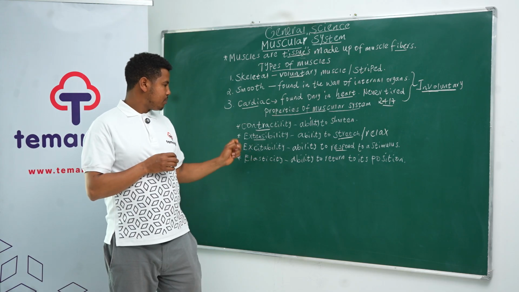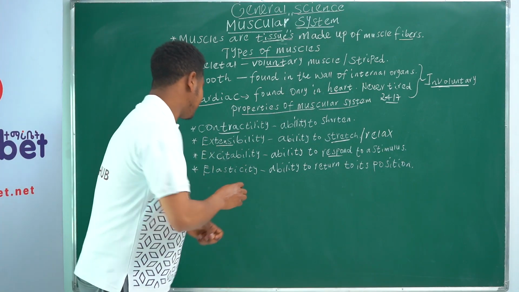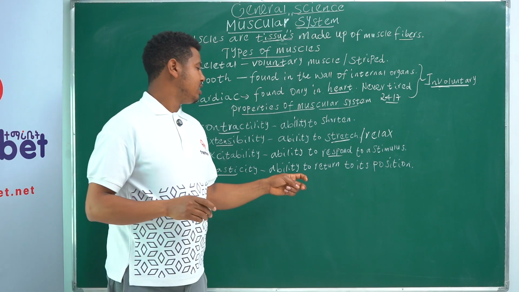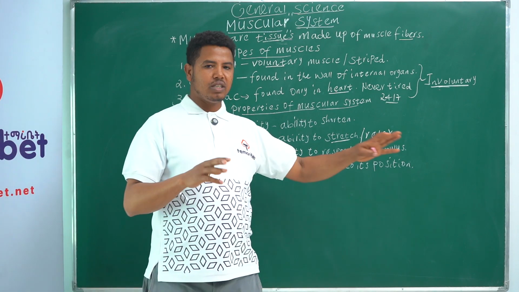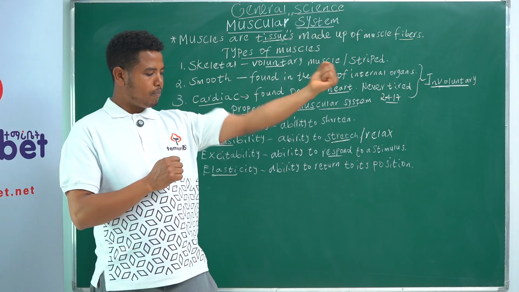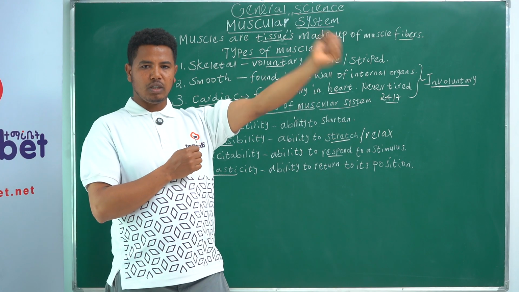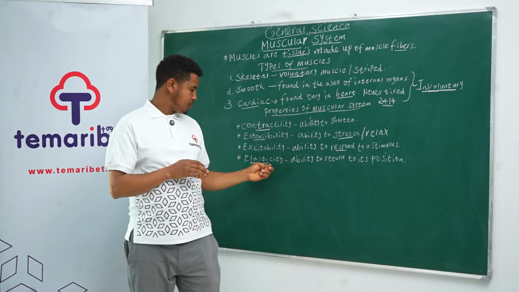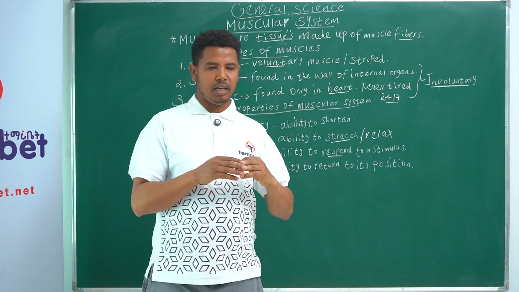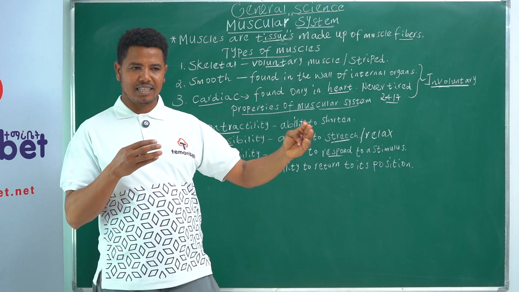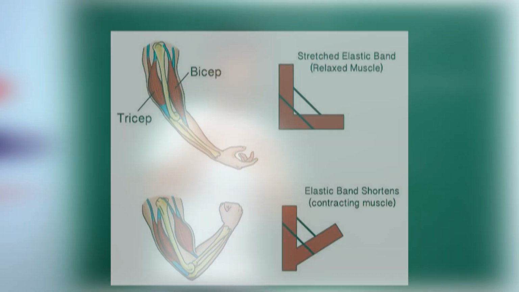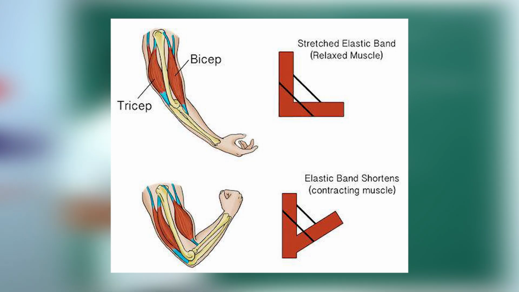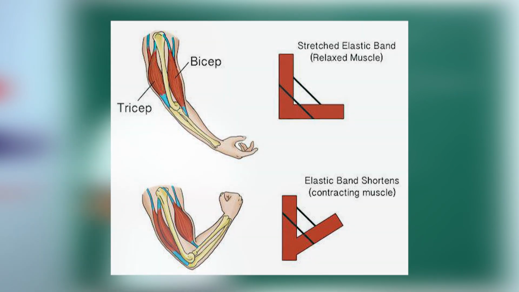Now the last property of the muscular system is elasticity. This means it's able to return to its original position. For example, if I contract, it gets back to the original position. It doesn't stay rigid. It can stretch, it can relax, and also contract, and it can keep its original position. This property we call elasticity.